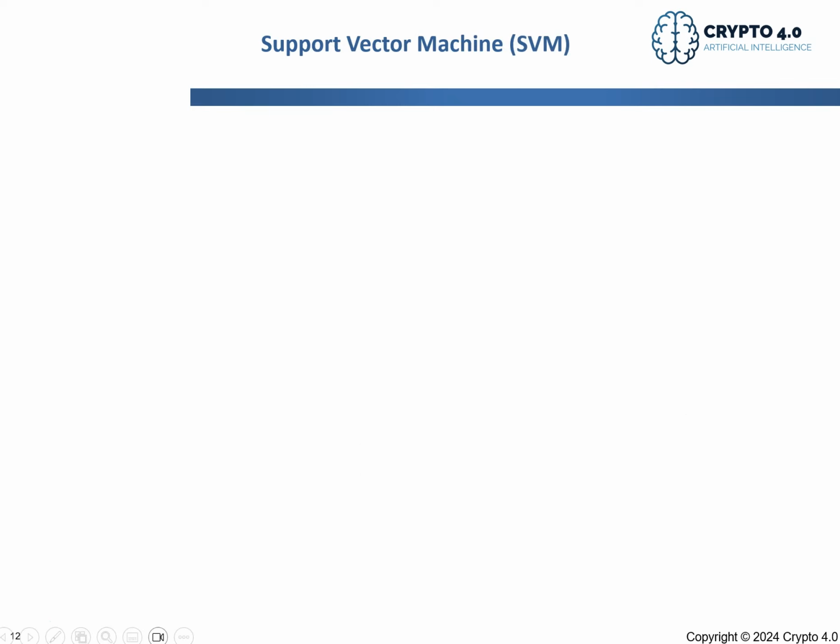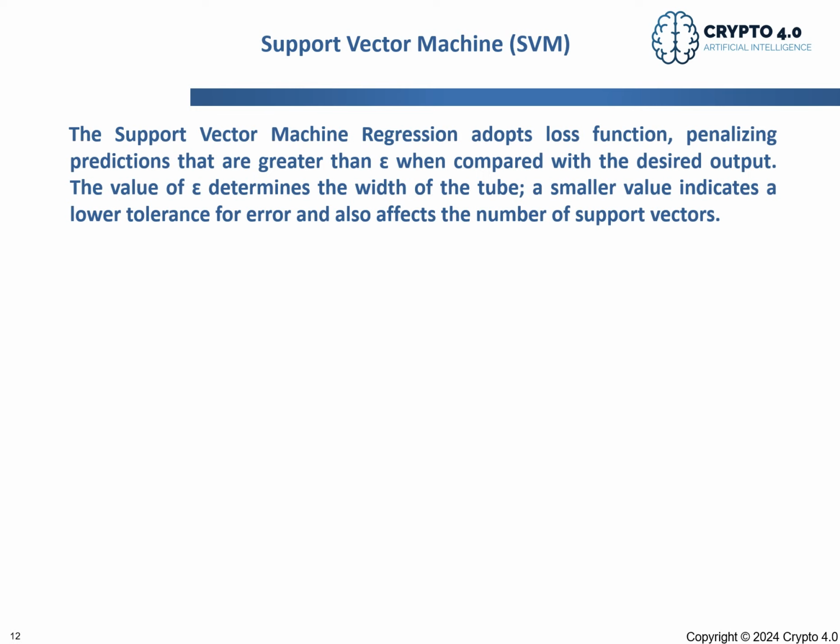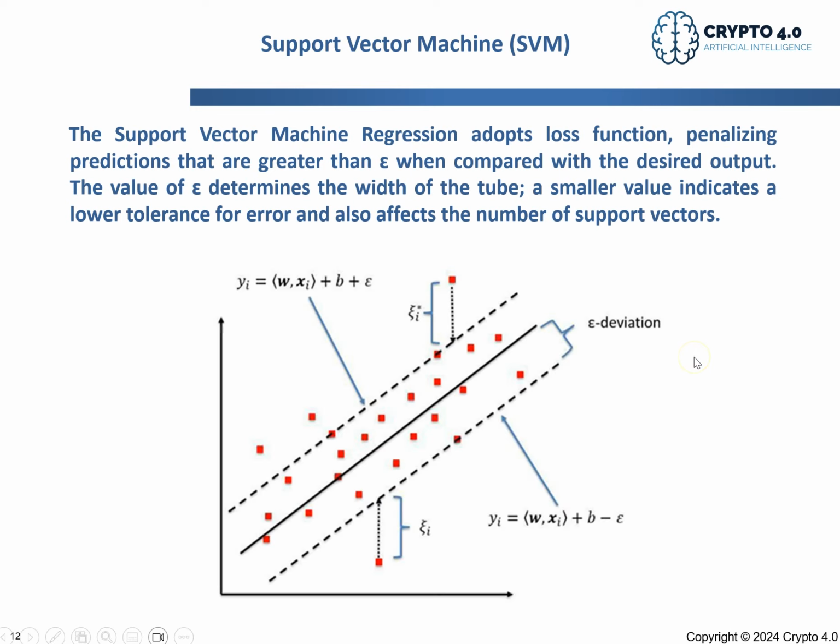So now let's step through this model, the so-called support vector machine. Support vector machine has some similarity with the regression model, but the difference is that in the regression model we define one regression line, and we try to minimize the distance of the points to the equation.